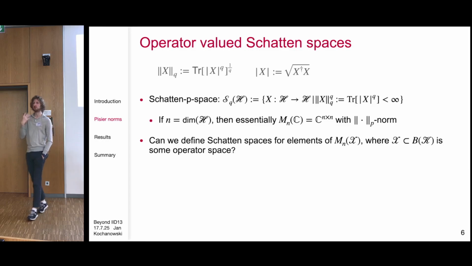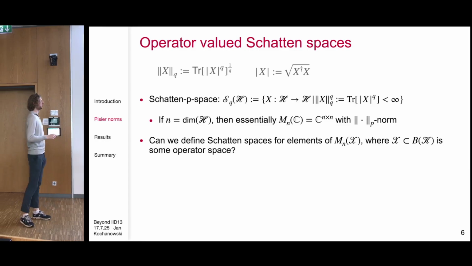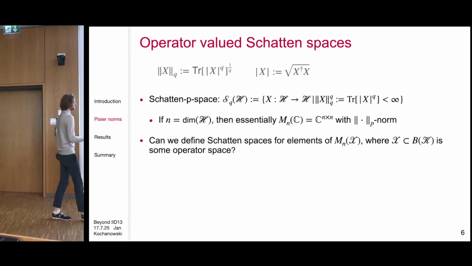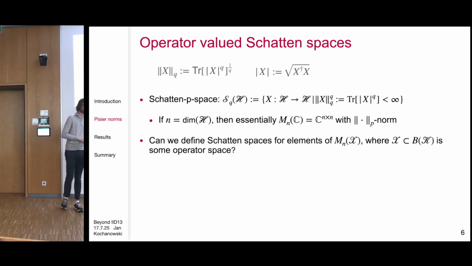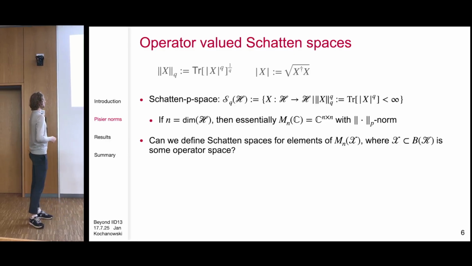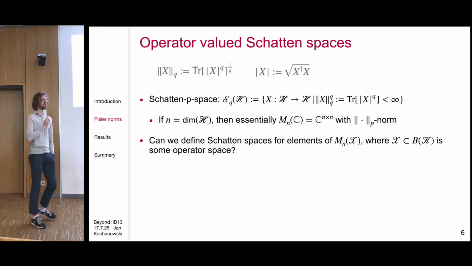Can I lift this to get a Schatten-like norm on the space Mn of X, where X is some linear space? You can think of some subspace of some B of K, or some operator space if you know a bit of operator space theory. But I don't think I want to go too much into this.